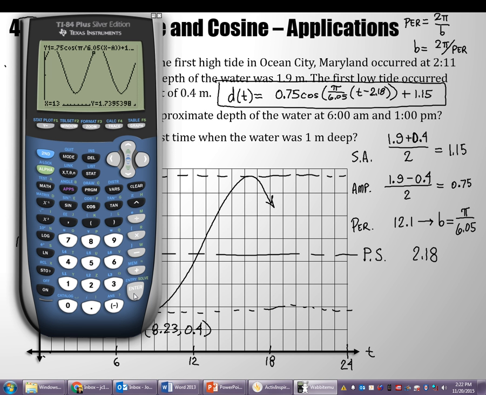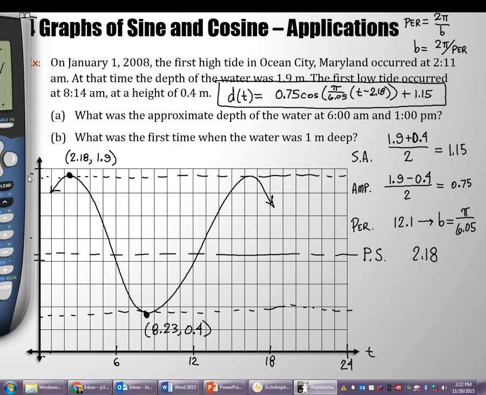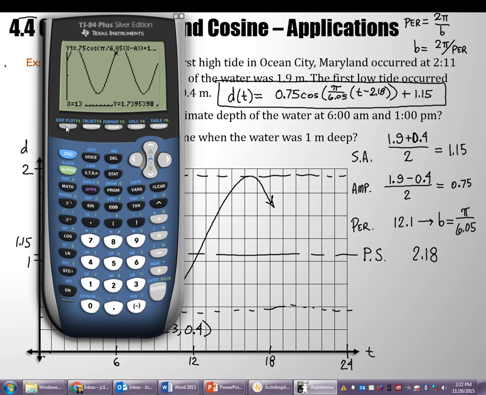And then your answer for B is a little trickier. What does it say? What is the first time when the water is 1 meter deep? How do we do that? Just do it in y equals. Yeah. Put 1 in here. You've done this before. There's a line that shows us the depth of the water being 1 meter, and we'd like to figure out where that point is. It's critical here that the problem says the first time that it is at the height of 1 meter, because there are lots of times when it's at a height of 1 meter.